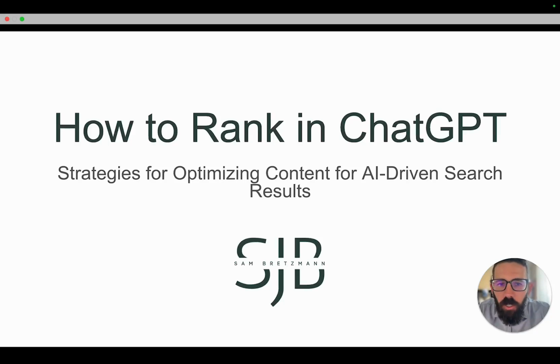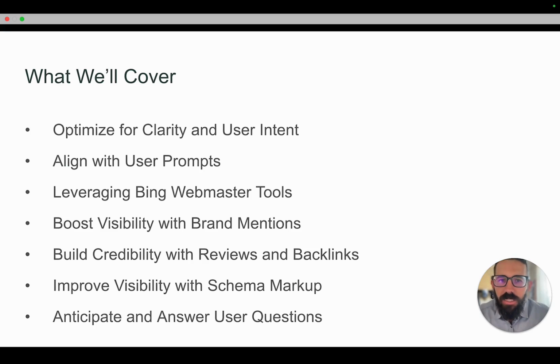In this video, we're going to look at how to rank in ChatGPT. We're going to go over strategies for optimizing content for AI-driven search results. ChatGPT Search, Google's AI overviews are obviously becoming a bigger and bigger part of how people search for information, and we're going to look at current strategies that can help position your brand and business or yourself to be cited as sources or listed in ChatGPT responses.